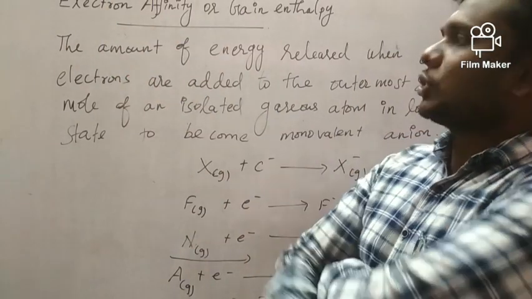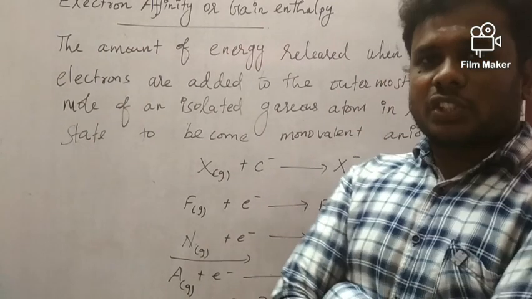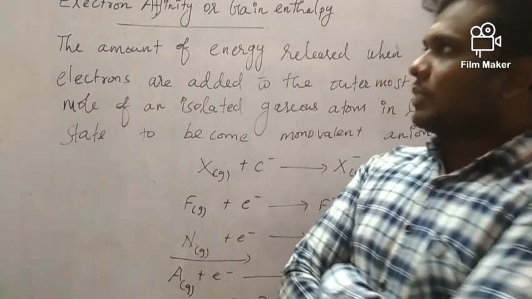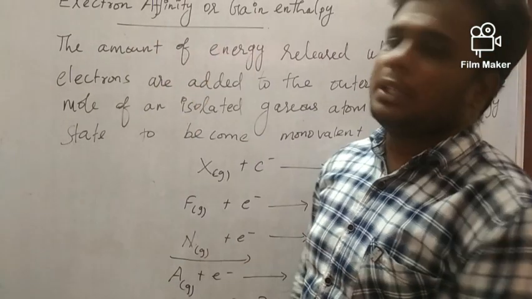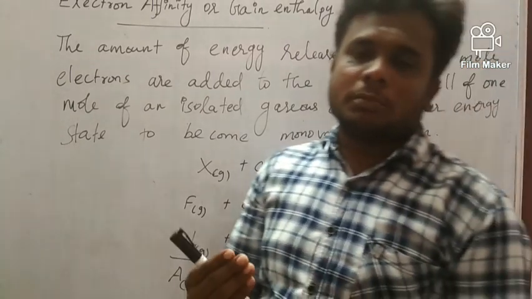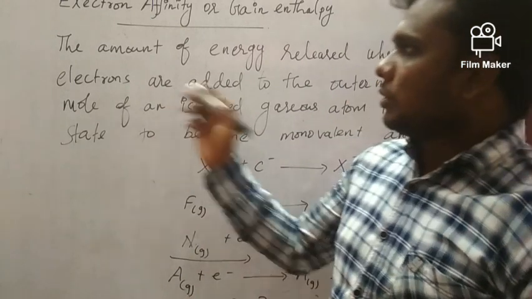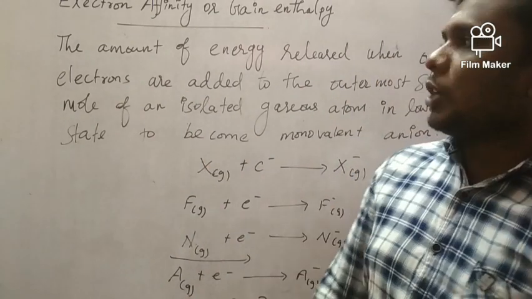Electron affinity or electron gain enthalpy. Last class we discussed ionization energy. This class we are going to discuss electron gain enthalpy or electron affinity. I will tell you the reason and the meaning: what is meant by electron affinity, what is meant by electron gain enthalpy.